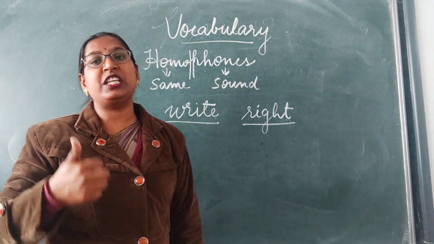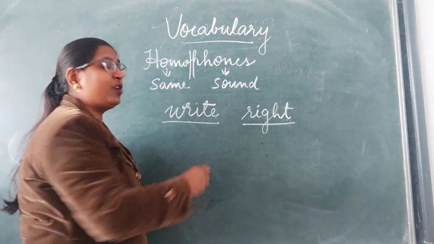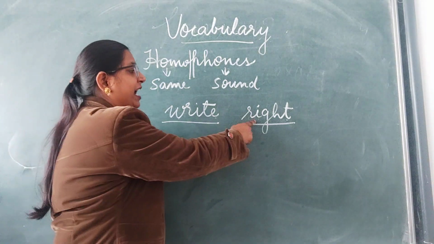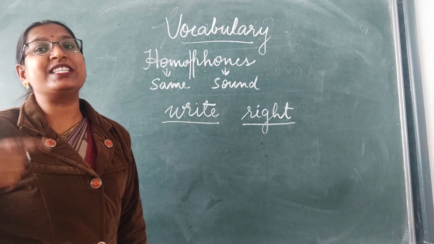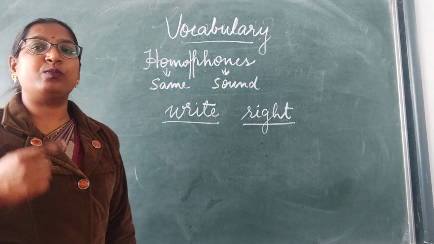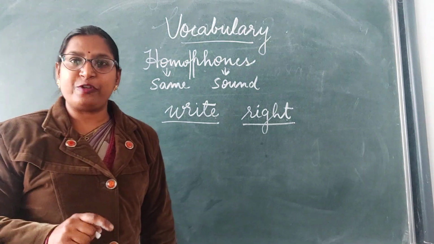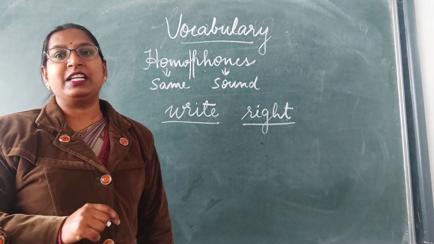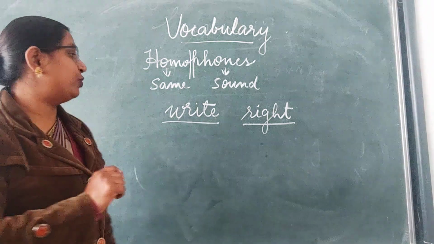And when you see the meaning, W-R-I-T-E, write, means writing down something. Clear? And R-I-G-H-T, right, means which is correct. Clear? So both the words have the same sound with different spellings and different meanings. Clear? These kinds of words are known as homophones.